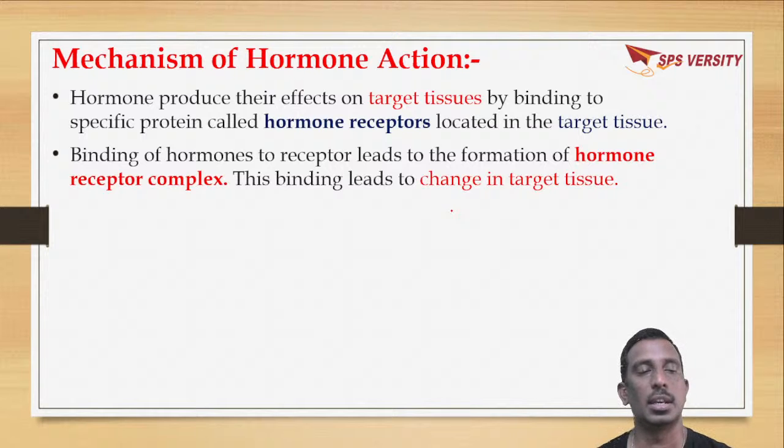cholecystokinin, and gastric inhibitory protein, that is, a peptide hormone.